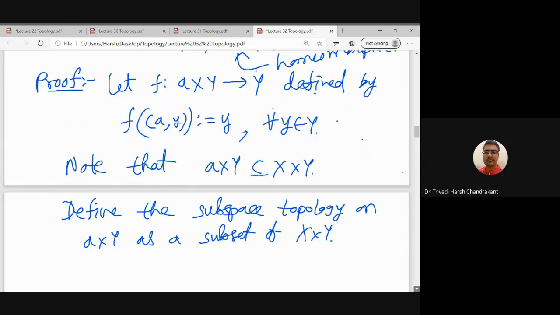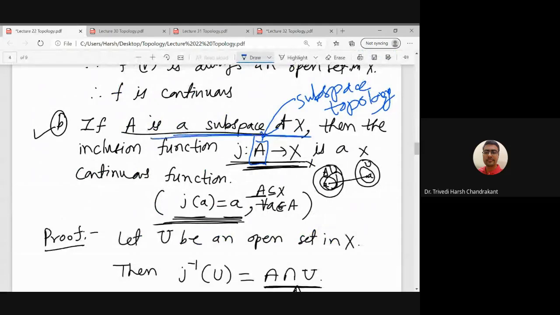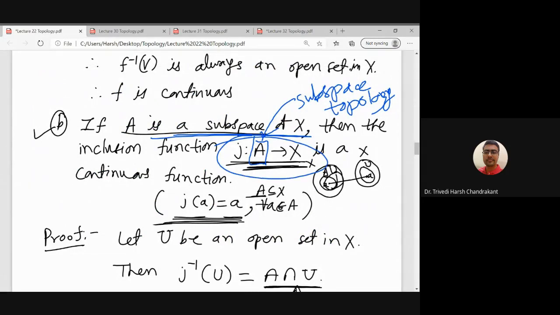The topology on X cross Y is the product topology, which we have defined earlier, and that is the topology generated by the basis elements U cross V, where U is open in X and V is open in Y. So now we have a subspace A cross Y of X cross Y, and we know that if I have a subspace of a topological space, I can define an inclusion function which is continuous.